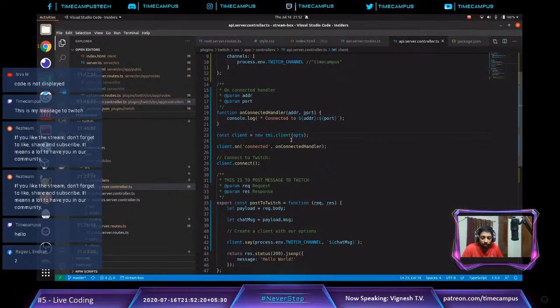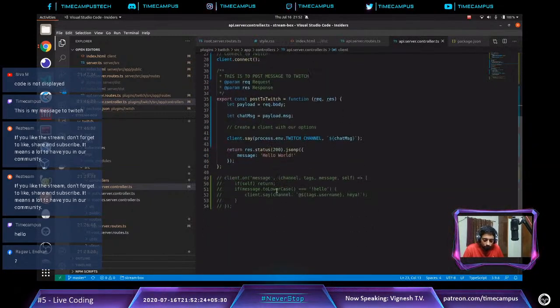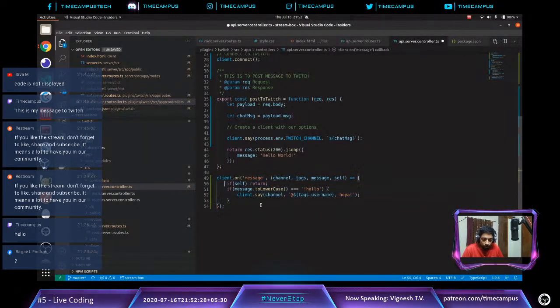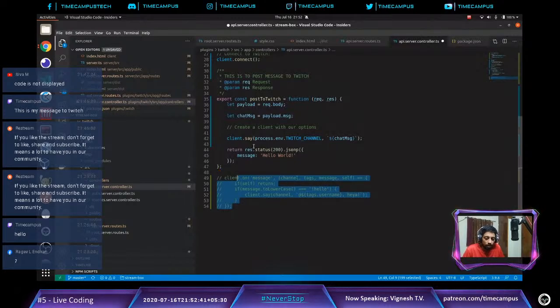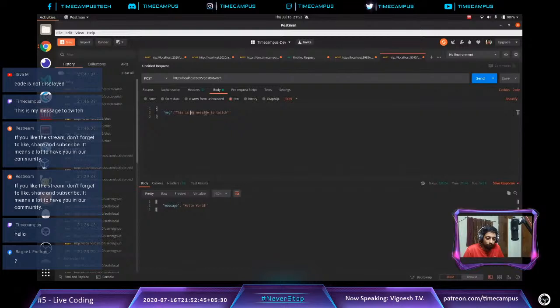So we have the Twitch client, and if you notice, the client.onMessage block is to basically read the message from Twitch. As soon as any message comes, what I want to do is put it back in the chat. Let's do it in the next stream. Already we are delayed by a lot of time, so I'll just quickly show you.